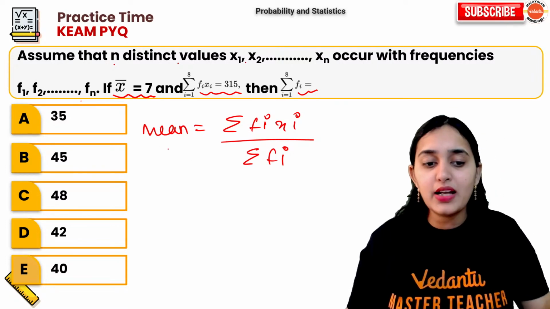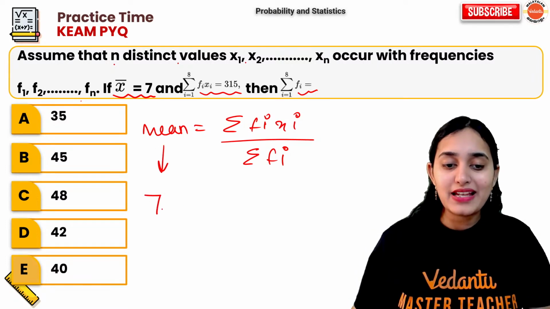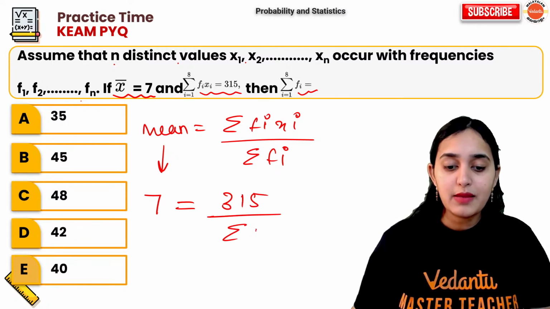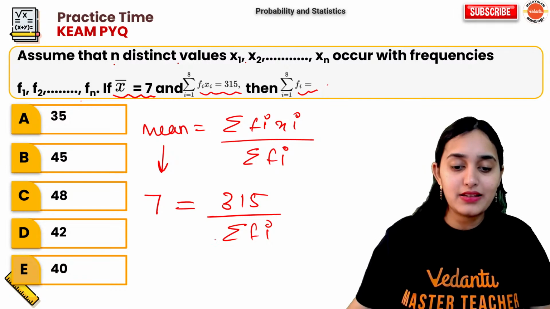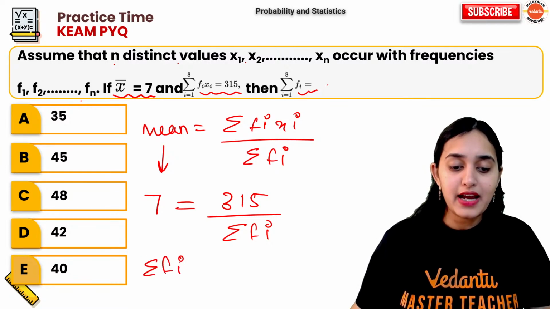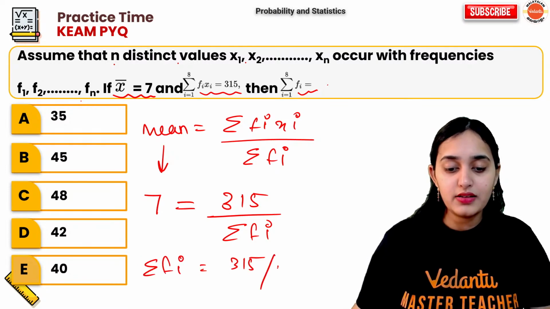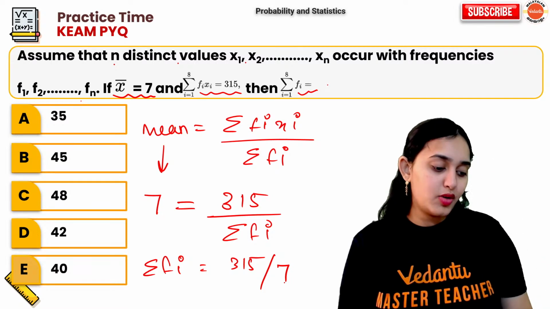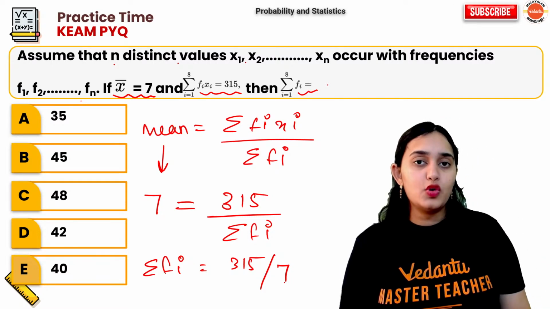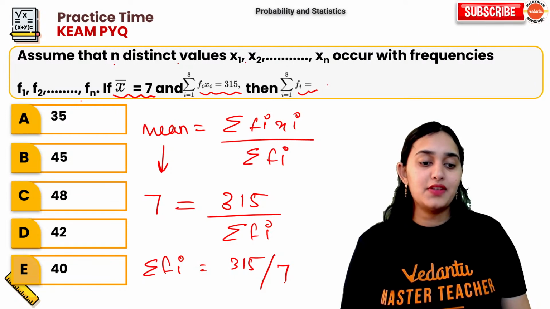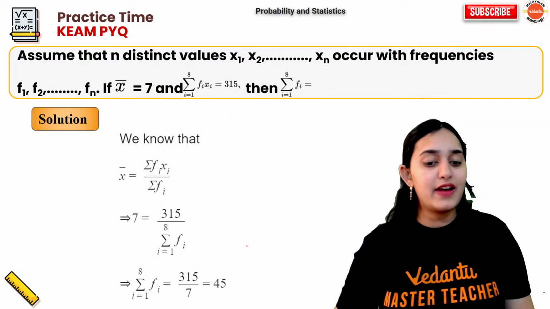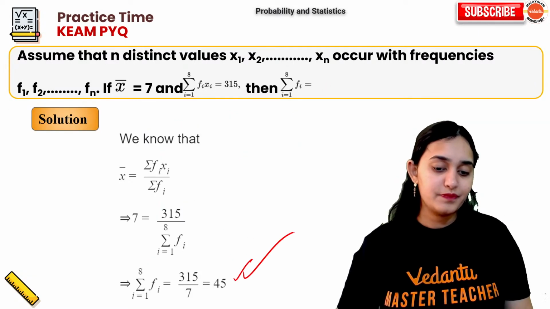The mean is already given in the question, 7, and fi xi is 315. Summation of fi is asked in the question. So summation of fi is 315 upon 7. How much is 315 upon 7? Calculate. 7 4s are 28, 7 5s are 35. So 45 is the right answer. Okay?